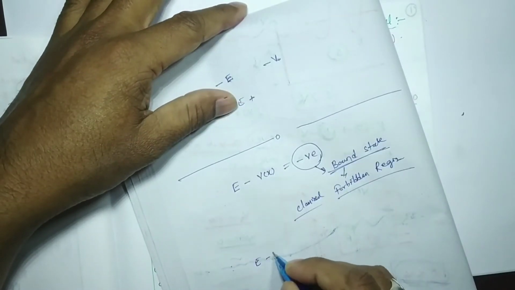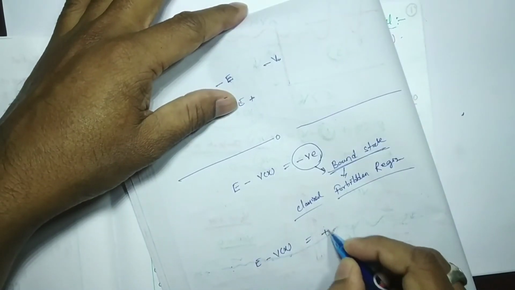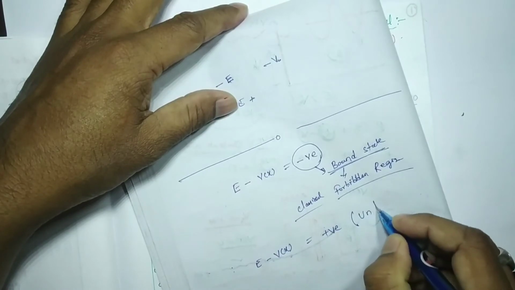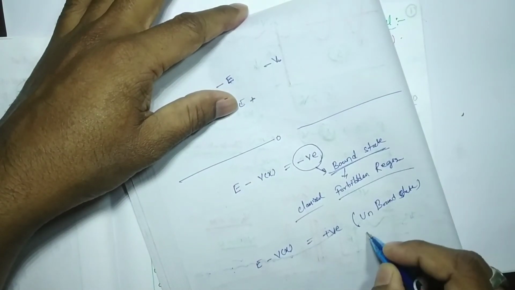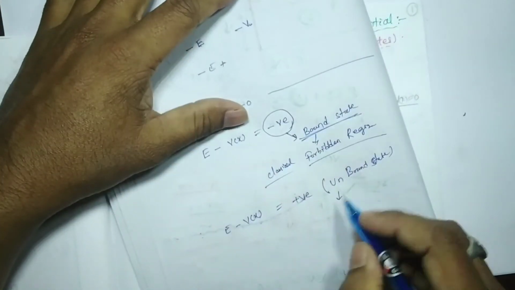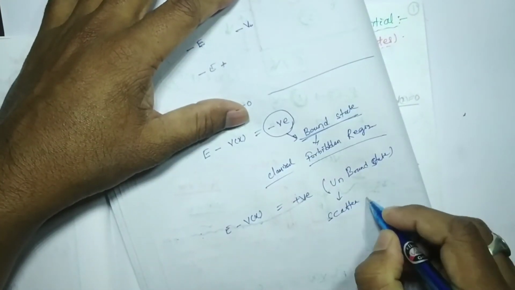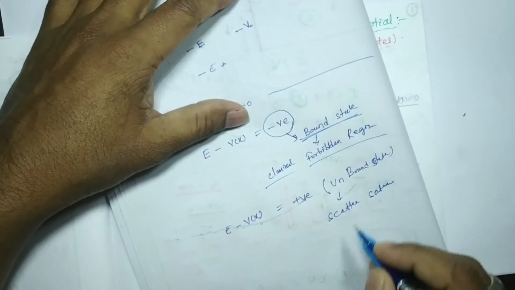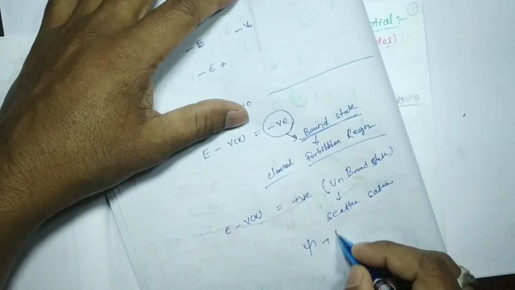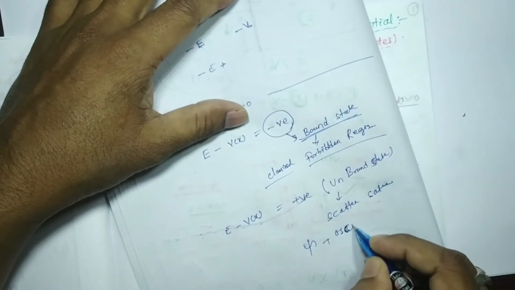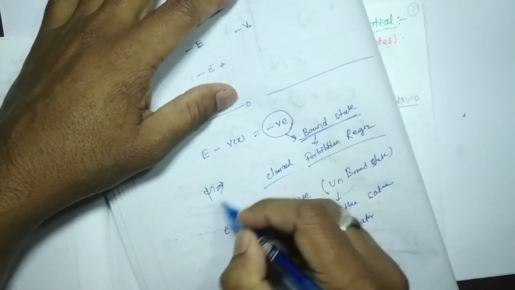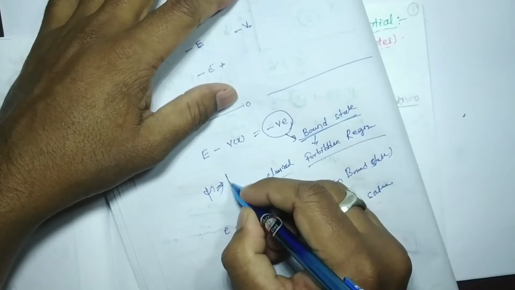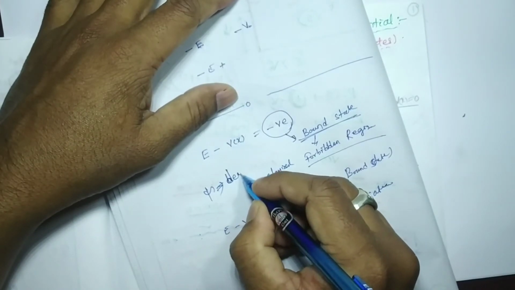If E minus Vx is positive, then it will be called an unbounded state or scattering state, in which the wave function is oscillatory, but here the wave function is decreasing.